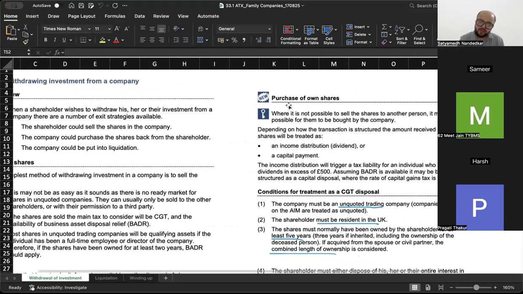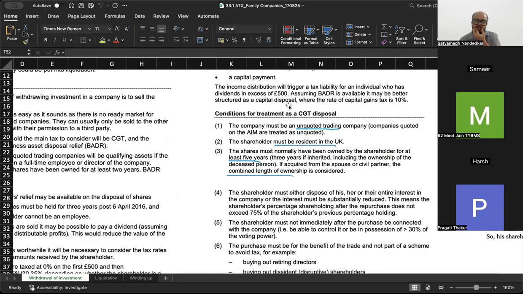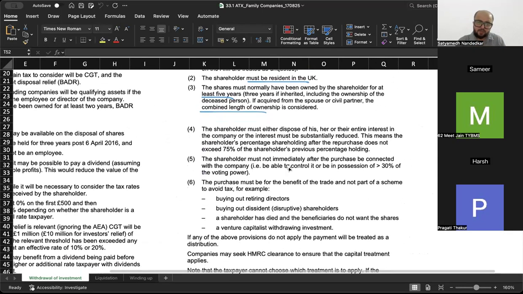Where a company buys back its own shares, then there are two options. Either the disposal would be treated like a CGT disposal and you will charge CGT on that. So if you want to treat something as a CGT disposal, then what are the conditions to be fulfilled? 6 conditions hai. Company must be an unquoted trading company. Shareholder must be resident in the UK. The shares must normally have been owned by the shareholder for at least 5 years. If acquired from the spouse or civil partner, the combined length is considered. The shareholder must not immediately after the purchase be connected with the company. ये एक important condition है.